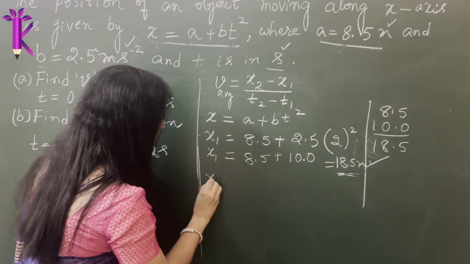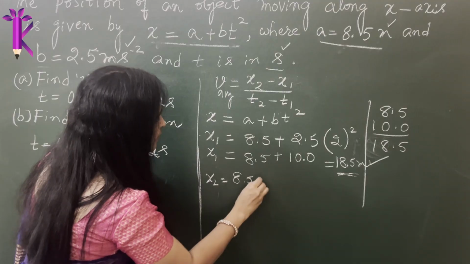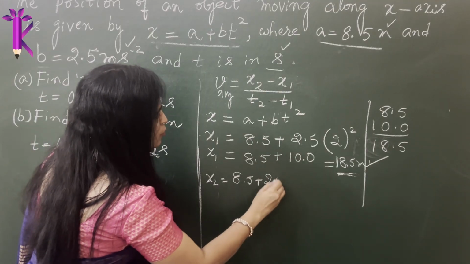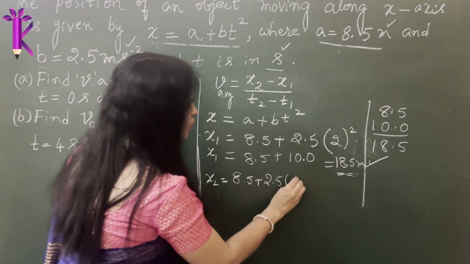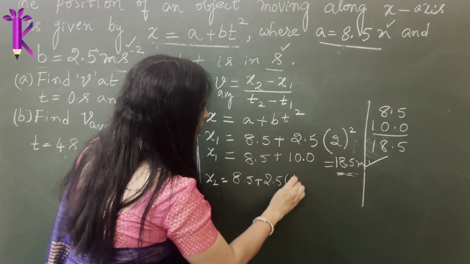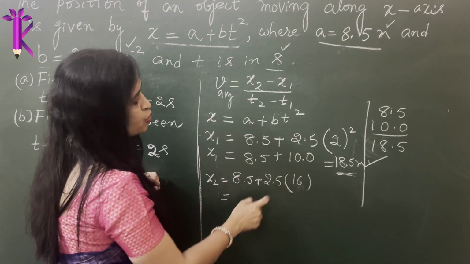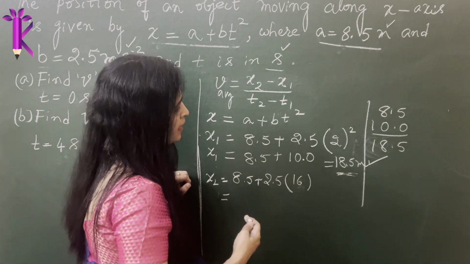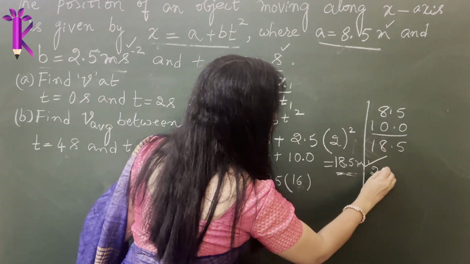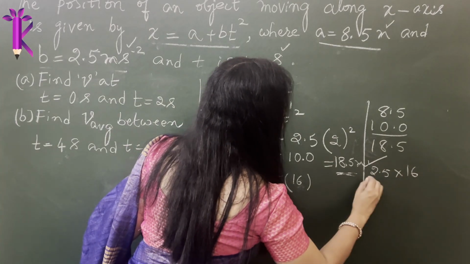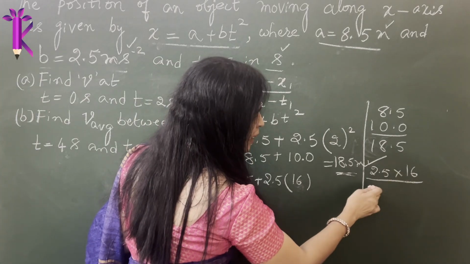So now we will calculate x2. We will directly write x2 is 8.5. B is 2.5, and what is the value of T2? It is 4. So we will substitute 4 square. I will directly write it as 16. 4 square will be 16. So 16 into 2.5, 25 into 16 is how much? Let's calculate that. So 2.5 into 16, you know 16 tables, you can directly do it. If not, you can multiply.